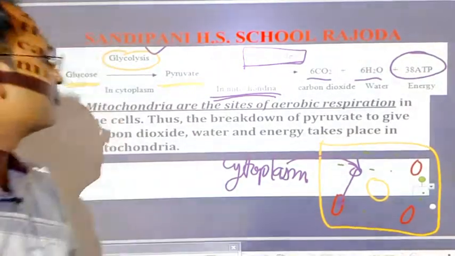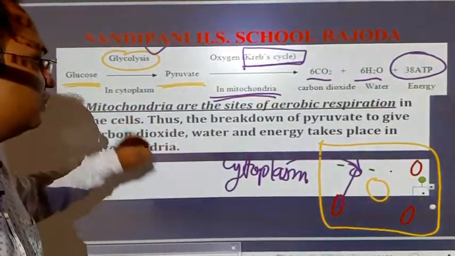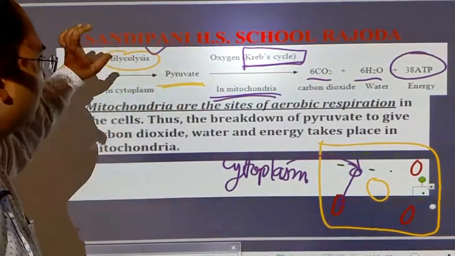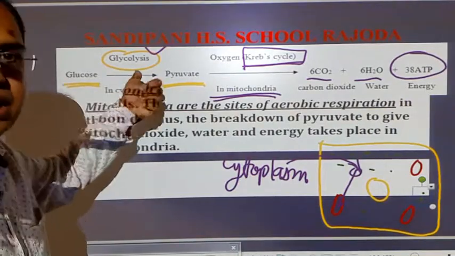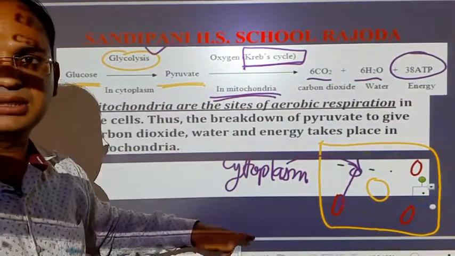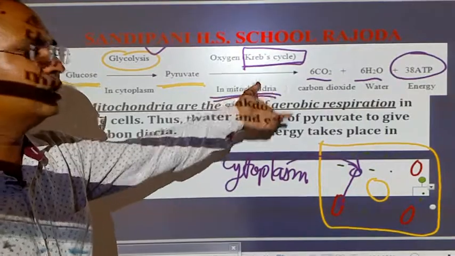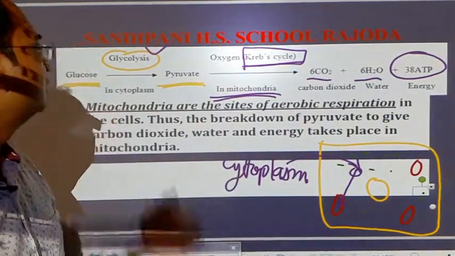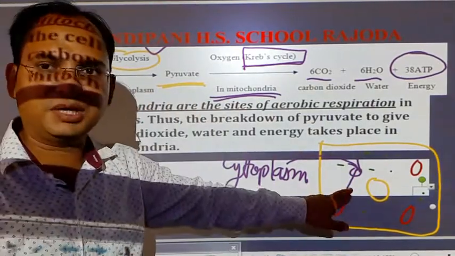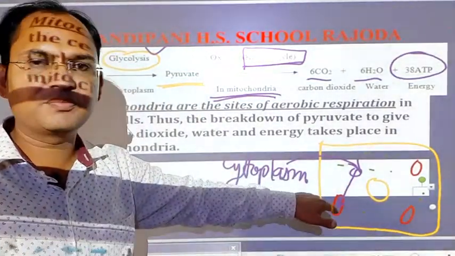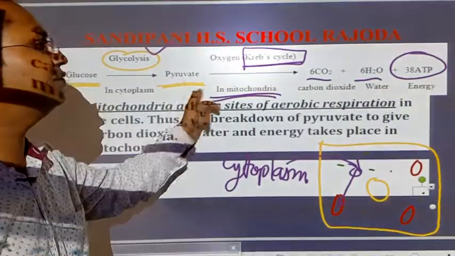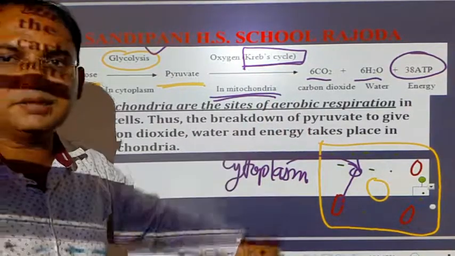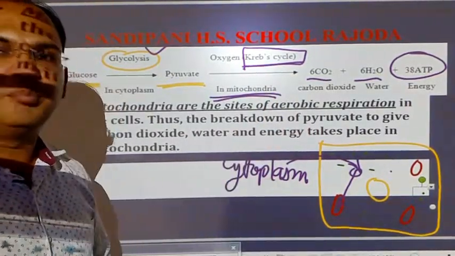So students, it is very important for you to remember which step of respiration is known as glycolysis and where it takes place inside the cell, and what the Krebs cycle is and where it takes place inside the cell. Glycolysis occurs in the cytoplasm, and the Krebs cycle, that is the conversion of pyruvate into carbon dioxide, water molecules and ATP, takes place in the mitochondria of the cell.